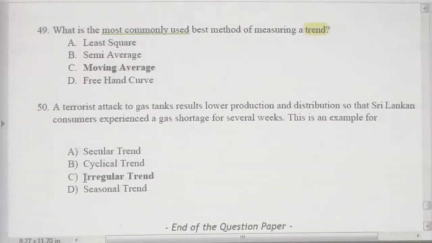Now I will take another example. Landslides or floods in Sri Lanka always occur in May and June. Landslides as well as floods, especially in Ratnapura and other areas, right? It is always occurring every year, in May and June. Is it irregular? No. It has a pattern. Each year, in May and June, it is happening. Is it a cycle? No, it is not a cycle. It is a seasonal thing. Due to the May and June climate, we have that same incident, right?